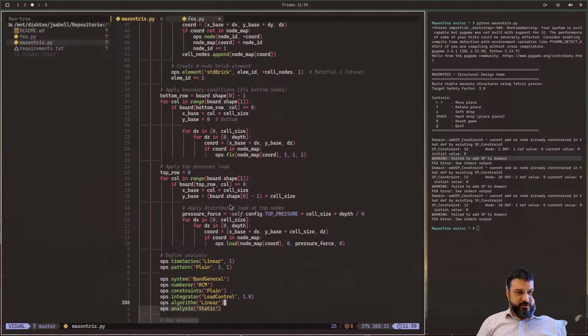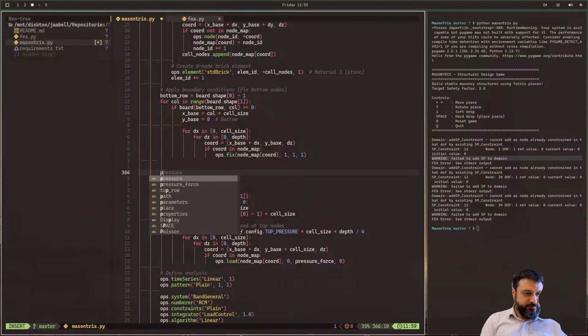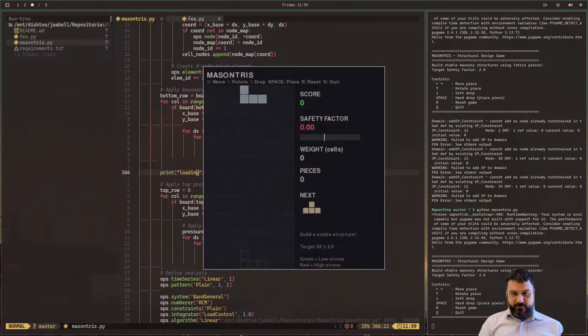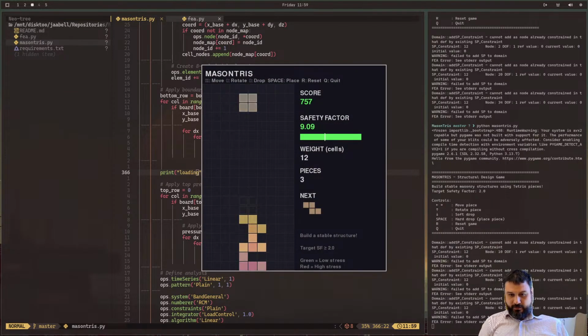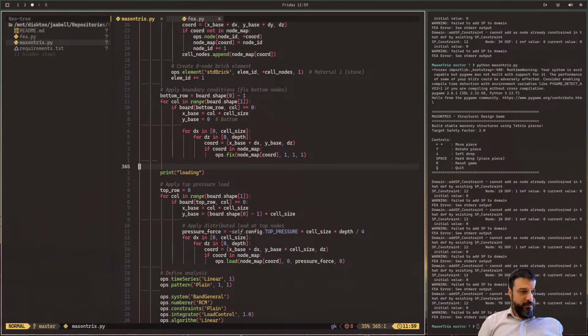But that's happening here in the fixities. So let's print something, good old school debuggage. Print over here loading, because the loading phase comes after that. So let's make sure that we're not getting to that point. Okay.